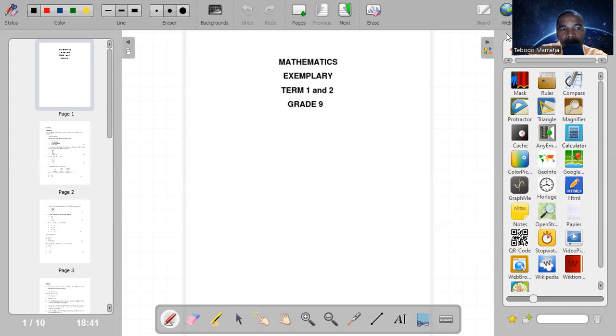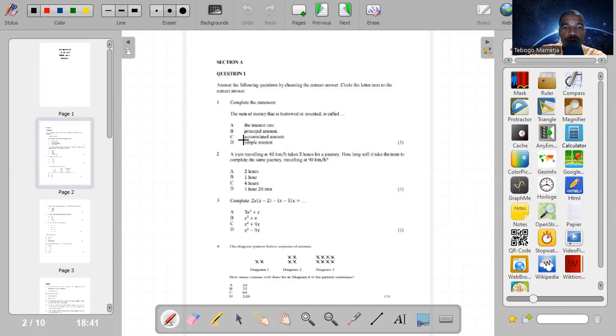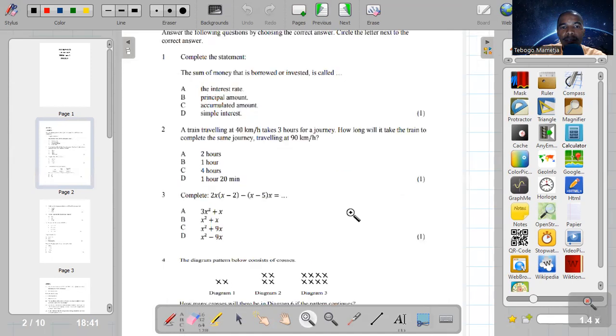The first question that we are going to be dealing with is the multiple choice question. On a multiple choice question, guys, I'm not going to be very long in explaining a lot of things.